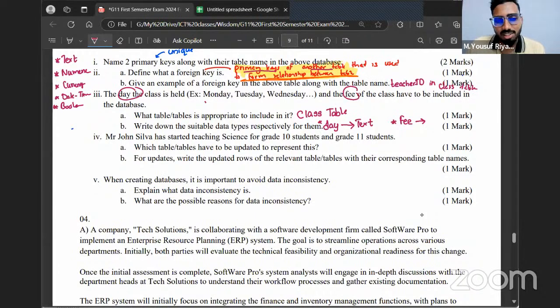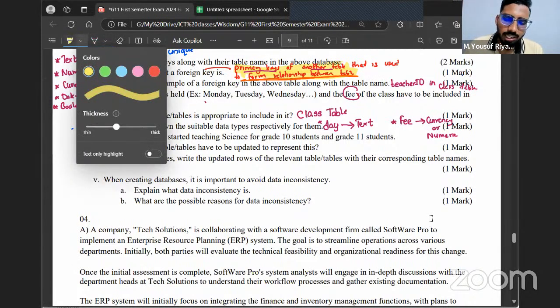I would suggest using currency, but again, you can choose currency or numeric, both are correct. For the namesake, I'm going to choose currency here. But again, numeric is also correct. Currency is also correct. Numeric is also correct. Both are correct. If you ask me what is most suitable in context of